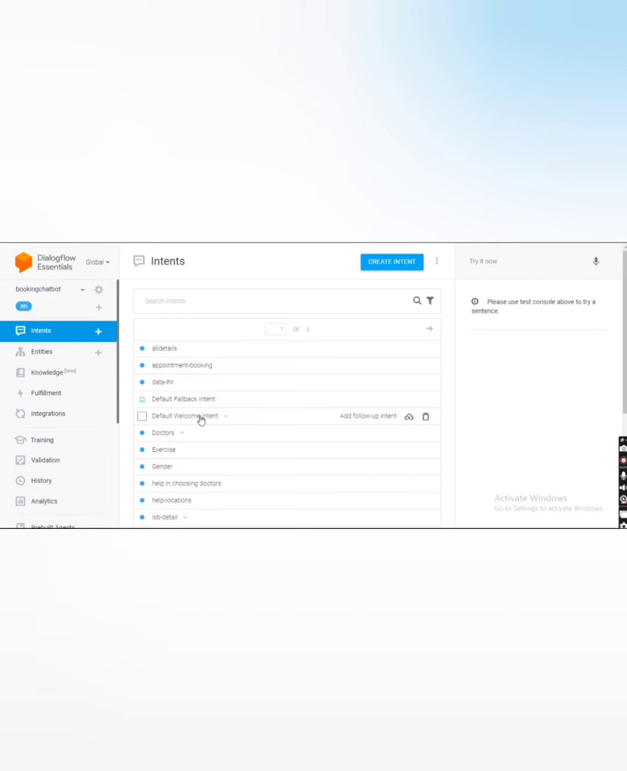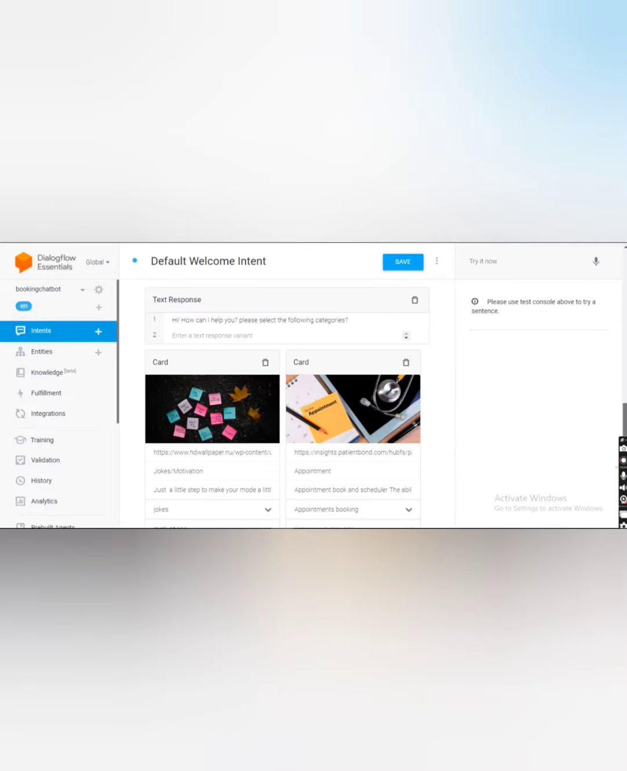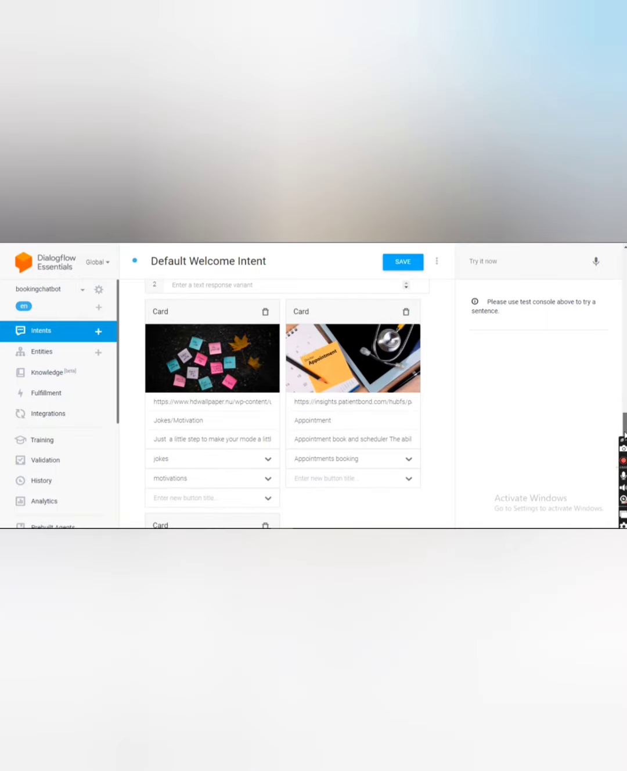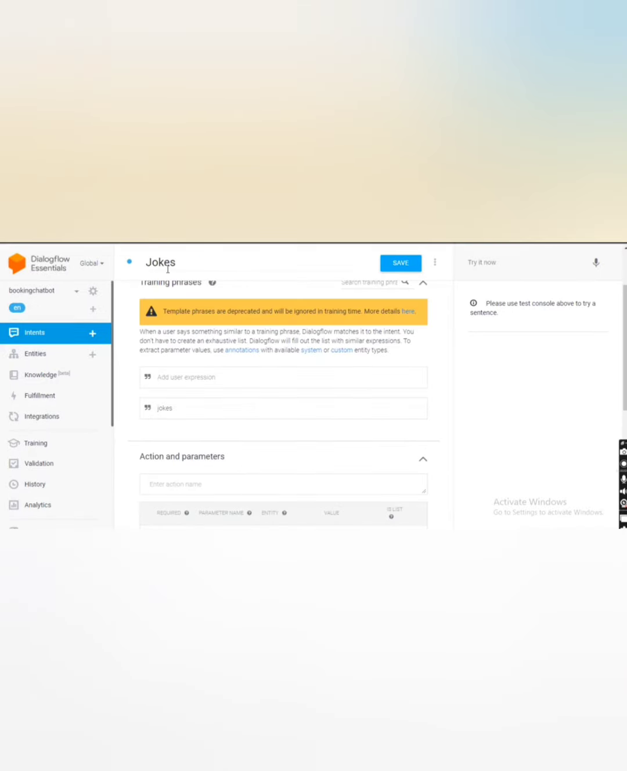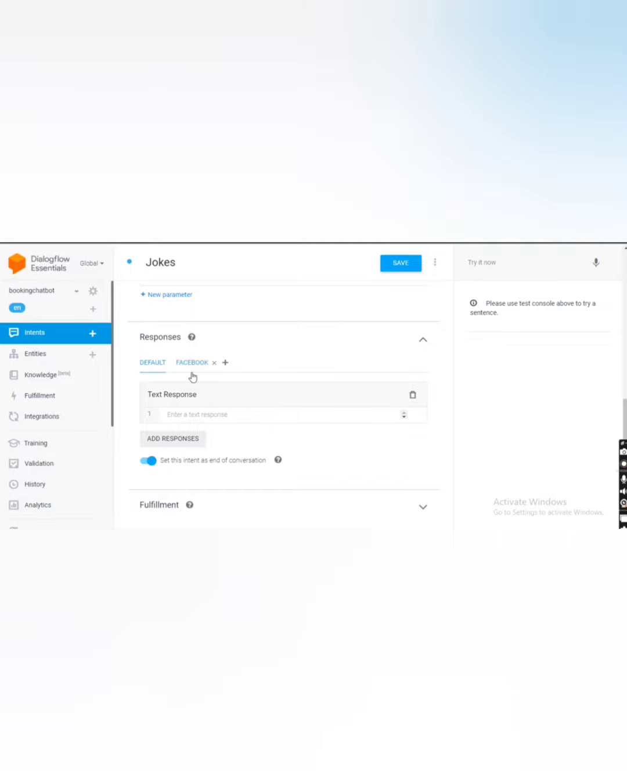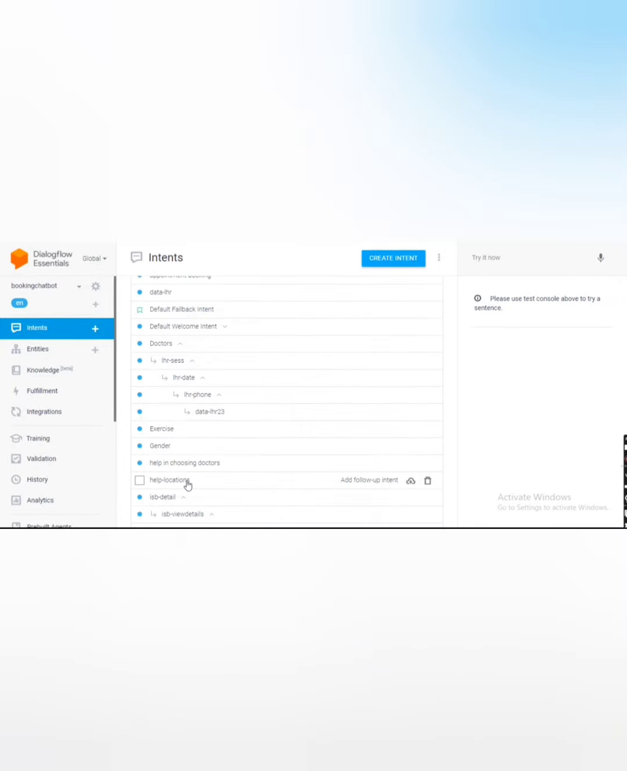Here is the first intent of my chatbot, which is the welcome intent. As the user presses hi, the chatbot first gives this reply and then provides the three basic features of my chatbot. If the user chooses the option of jokes, then the chatbot gives the following response on Facebook. These intents help the users choose a location, either Islamabad or Lahore.